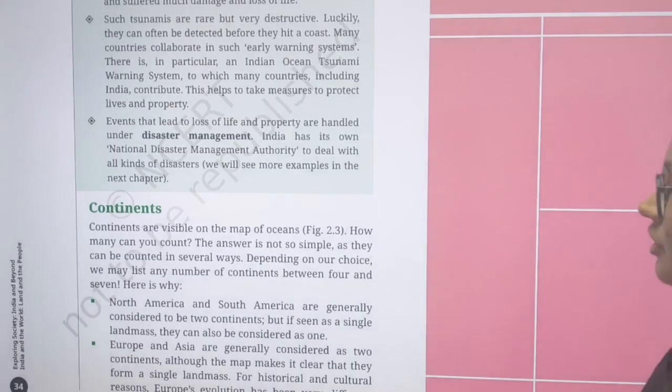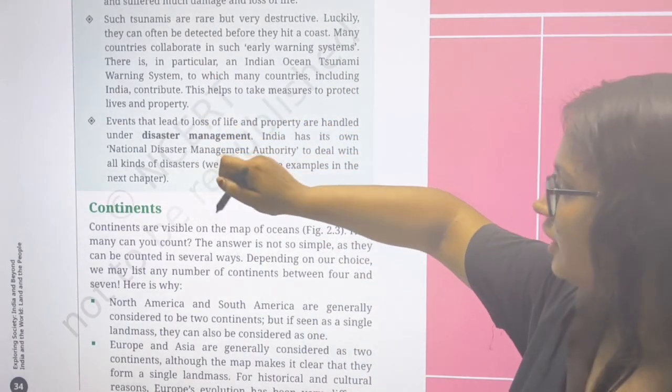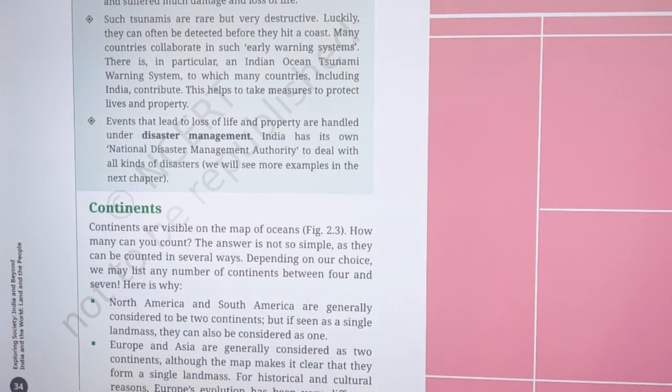See this, there is also such a tsunami. In the case of our India, the Indian government also thinks we need very good management of tsunami and disaster. That's why the National Disaster Management Authority, NDMA, State Disaster Management Authority and District Disaster Management Authority were created by the Indian government, and they look after these disasters, basically tsunami and cyclone.